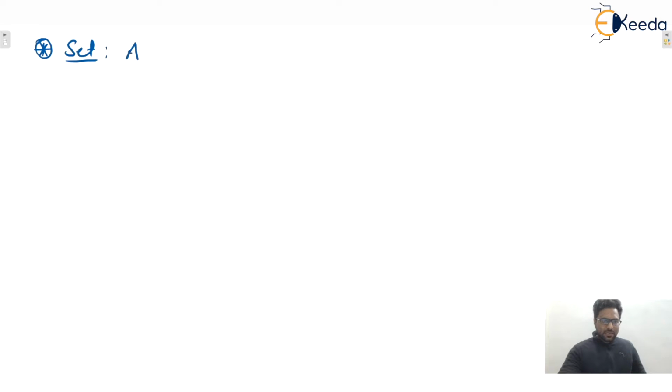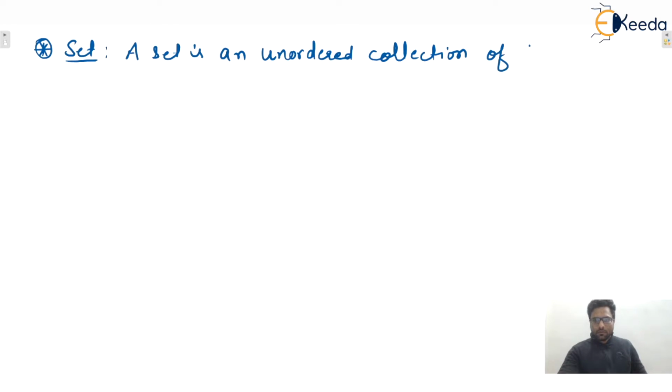So yes, we can write down the definition of set. We can say that a set is an unordered collection of objects. Okay, and the objects are known as what? We can say that elements of the set. Let us take one example. Let's say, set of natural numbers. Okay, so this is the set of natural numbers, isn't it?